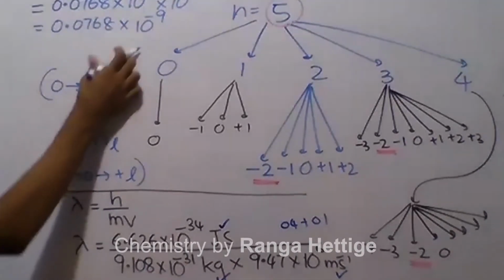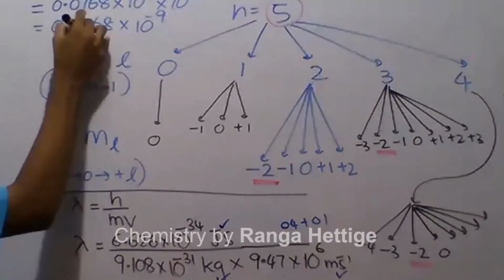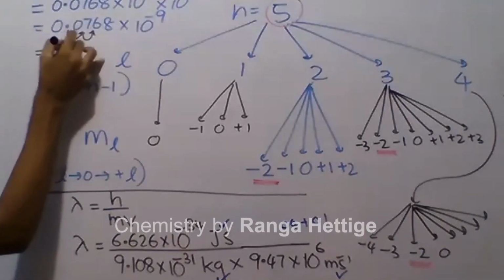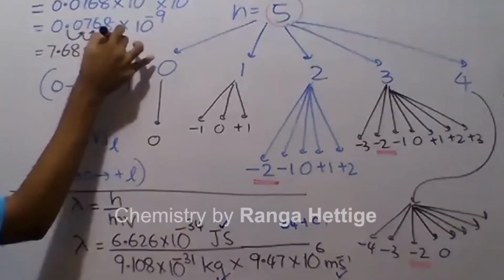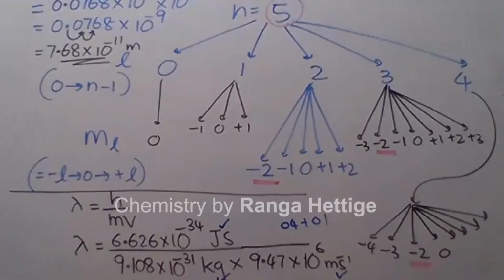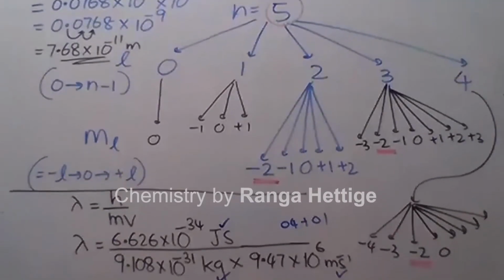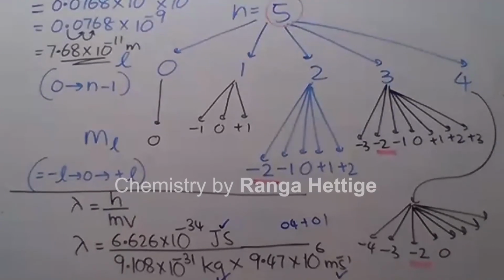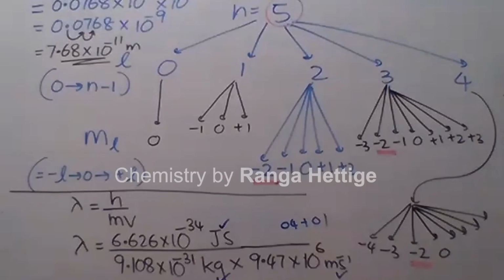So this can be written as 7.68 times 10 to the power minus 11 meters. That is the wavelength of that. Right? I hope you can understand this. If there's any problem, you can ask quickly. If not, I will move on to the next question.